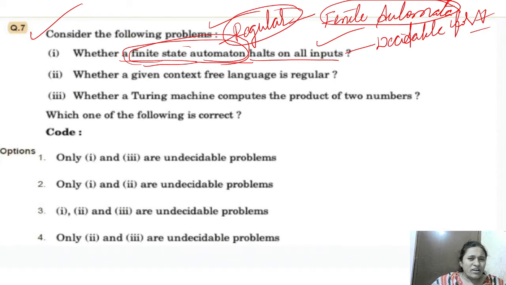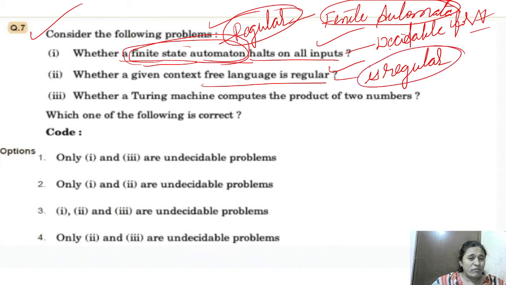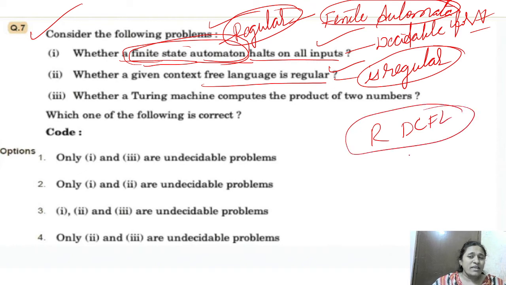Whether a given context free language is regular. Is regular is decidable for which types of languages? Regular and DCFL only. If a regular language is given, we can say whether it is regular or not.